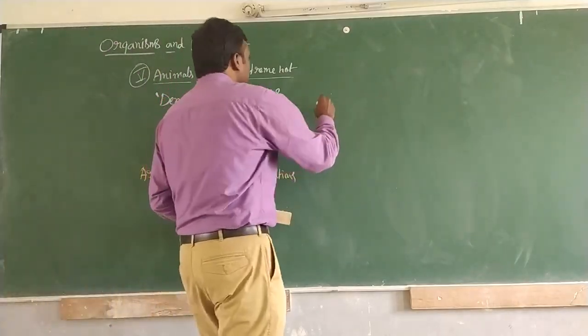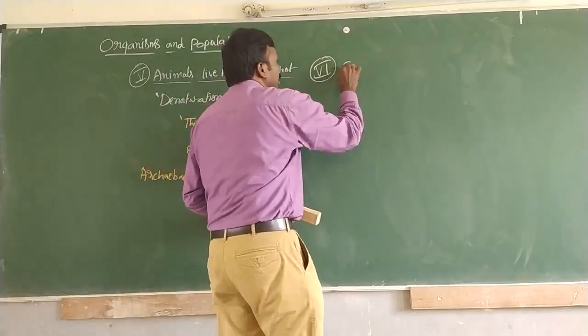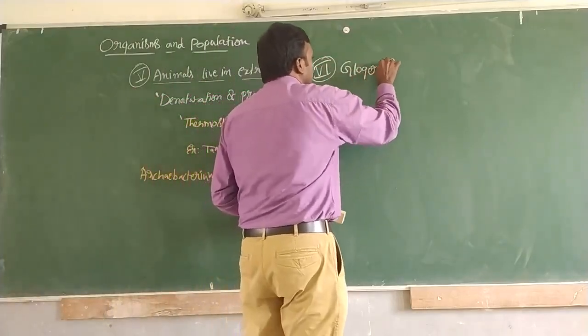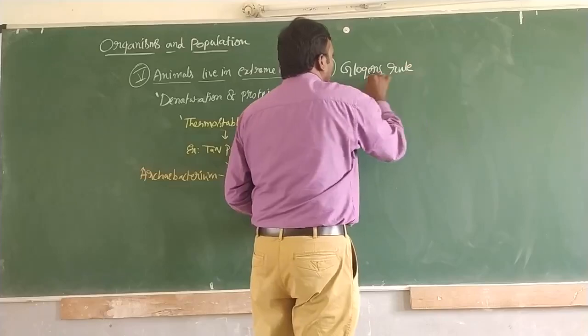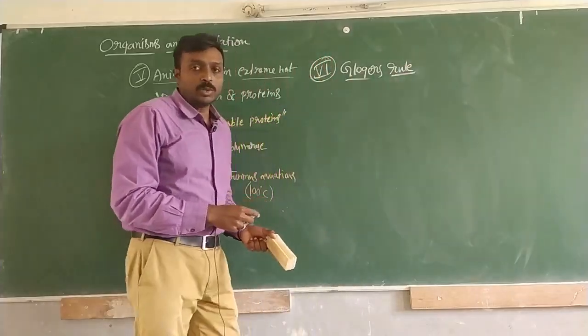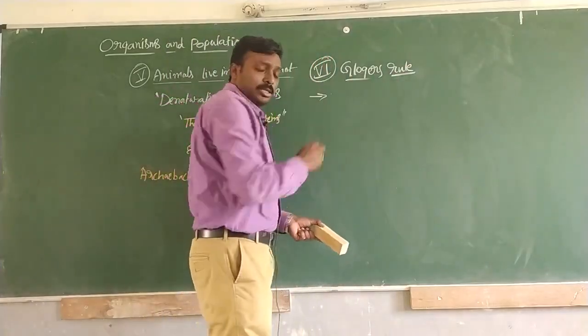Now moving on to the sixth example, which is called Gloger's rule. Let us see what this Gloger's rule tells us.